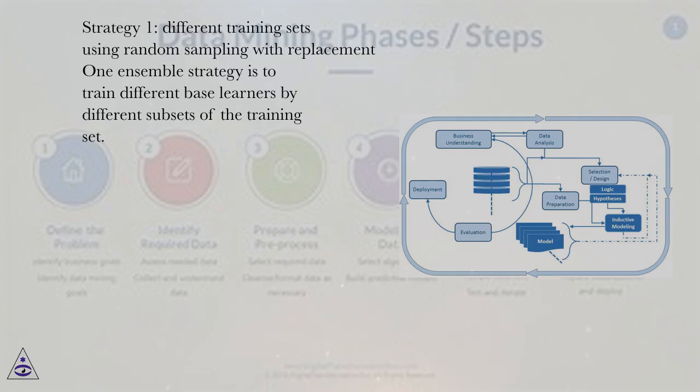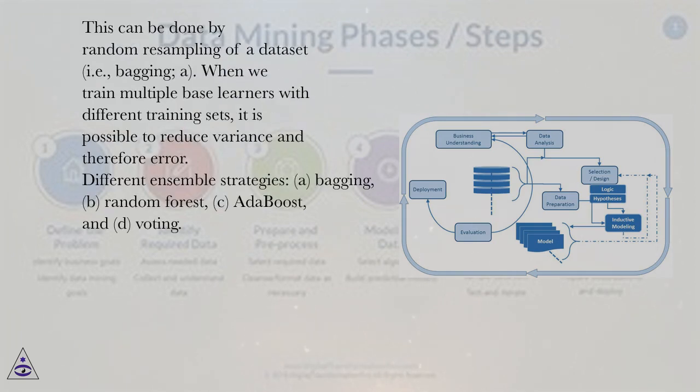Strategy 1, different training sets using random sampling with replacement. One ensemble strategy is to train different base learners by different subsets of the training set. This can be done by random resampling of a dataset, i.e., bagging. When we train multiple base learners with different training sets, it is possible to reduce variance and therefore error.